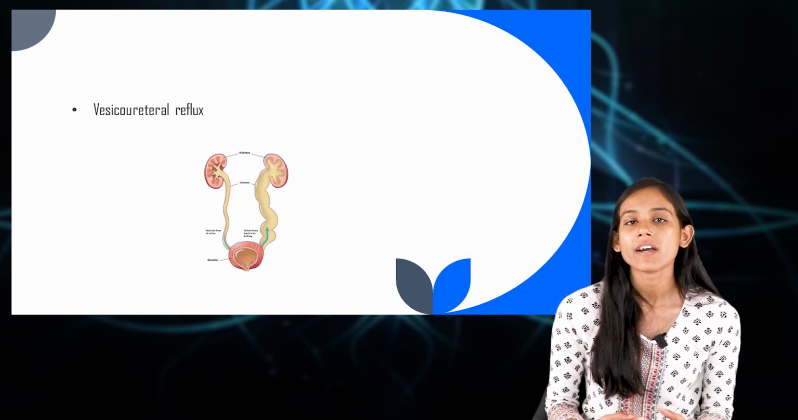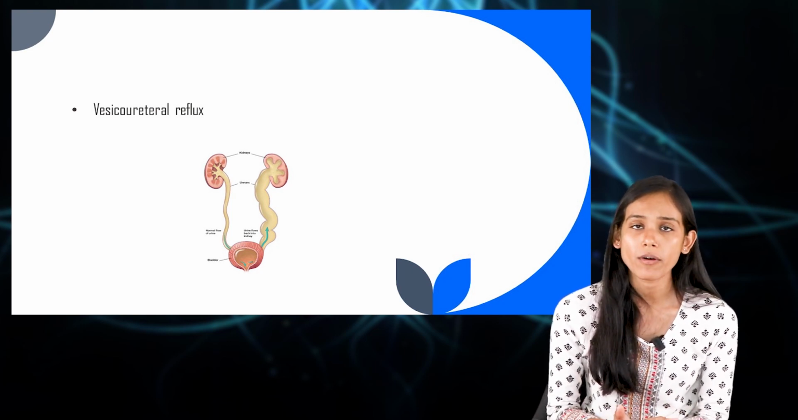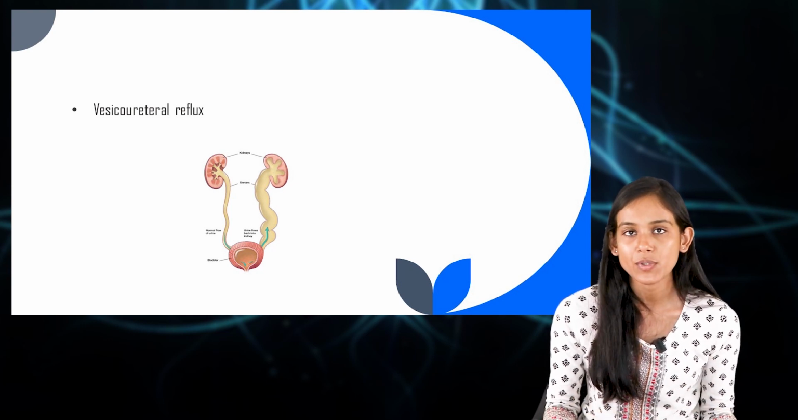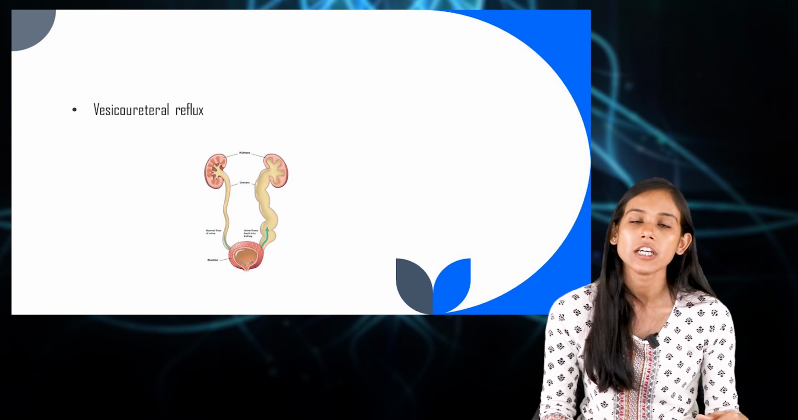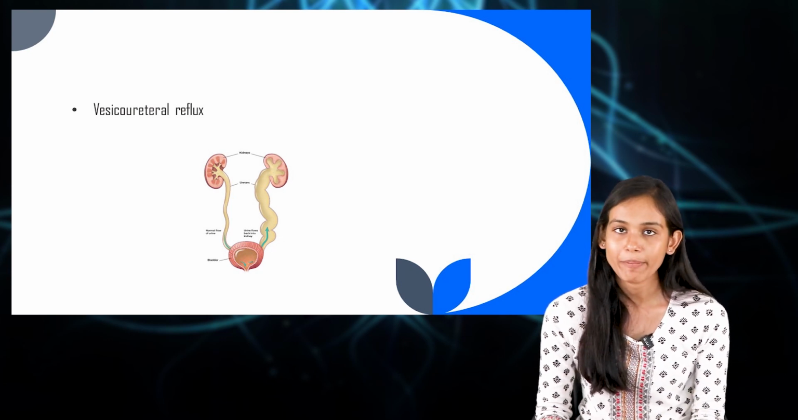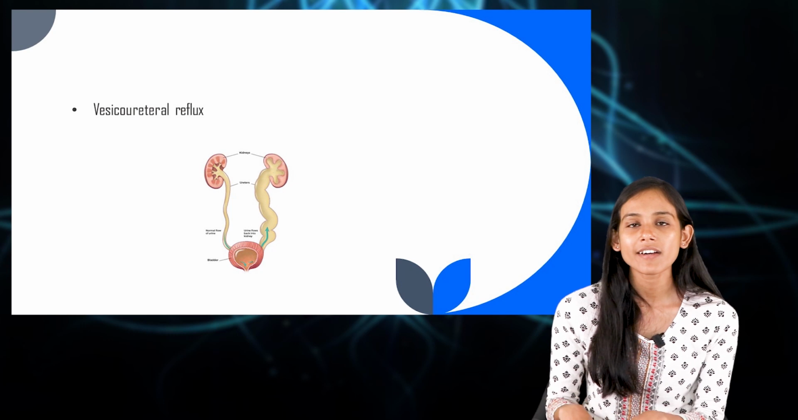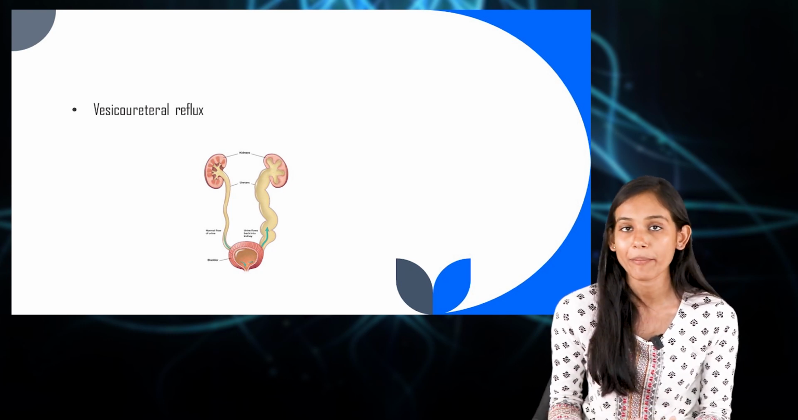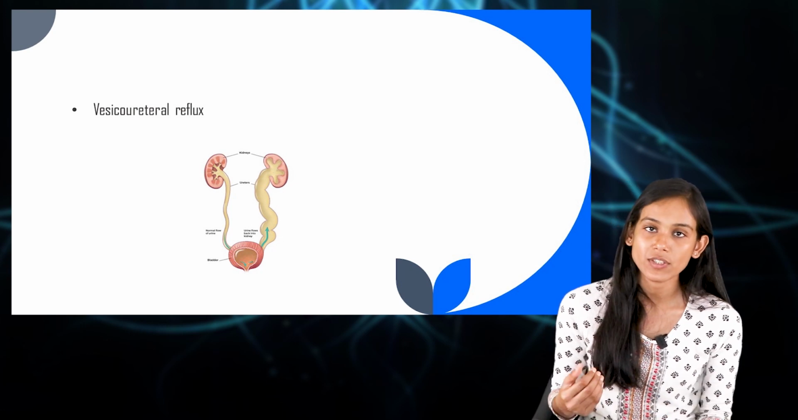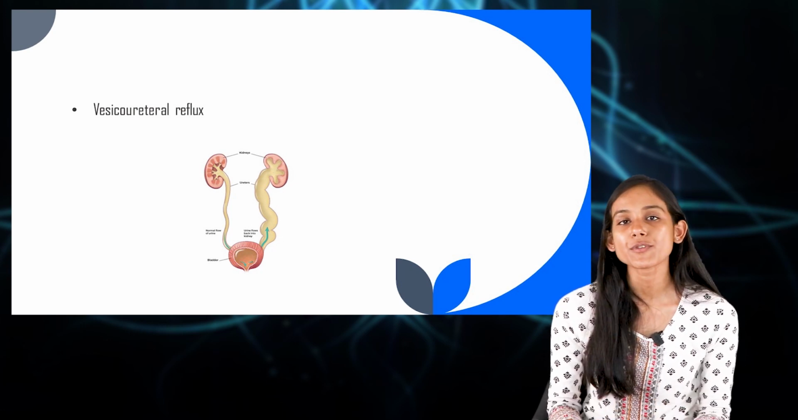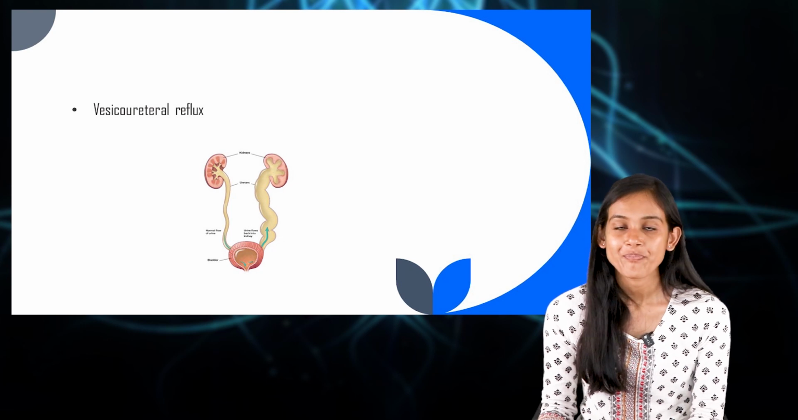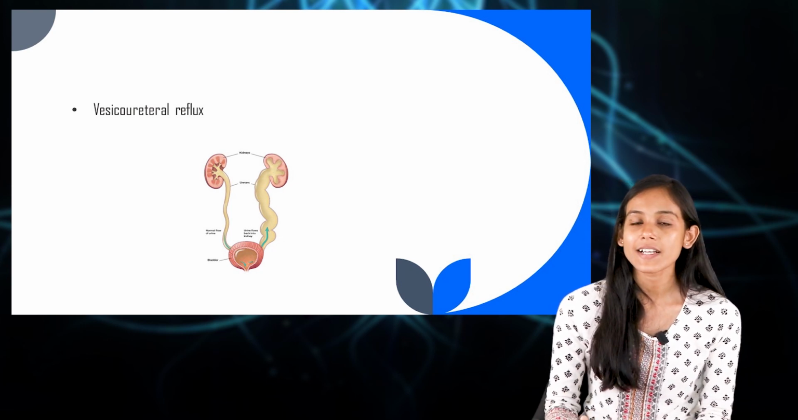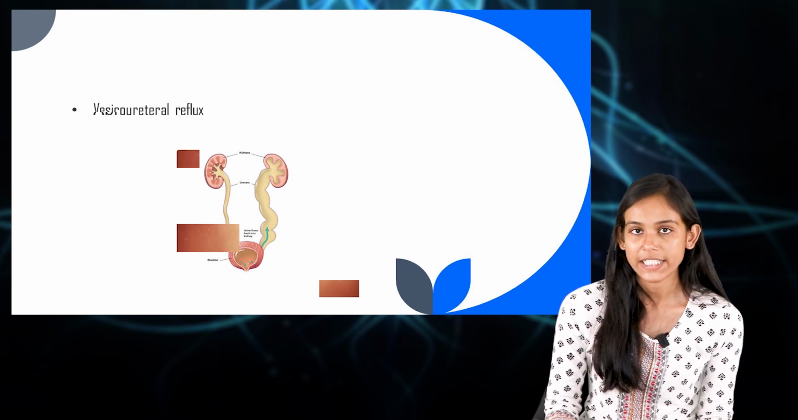So if we see how urine is formed normally, the kidneys would make the urine, and then it would drain down through the ureter into the bladder, right? But here in vesicoureteral reflux, what happens? It goes back. Instead of coming to the bladder, it goes back to the kidney. So the urine would not follow the normal pathway, that is from the kidney through the ureter to the bladder, but instead it would go back to the kidneys.